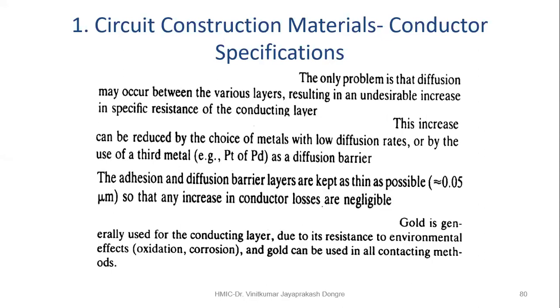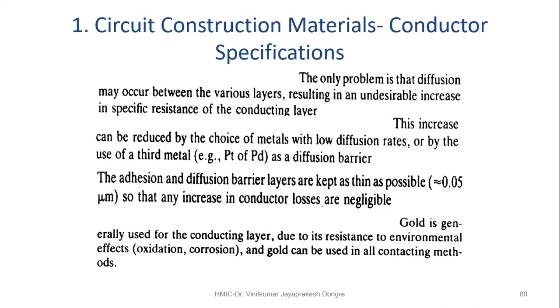The adhesion and diffusion barrier layers are kept as thin as possible, approximately 0.05 micrometers, so that any increase in conductor losses is negligible. Gold is generally used for the conducting layer due to its resistance to environmental effects, oxidation, corrosion, and gold can be used in all contacting methods.